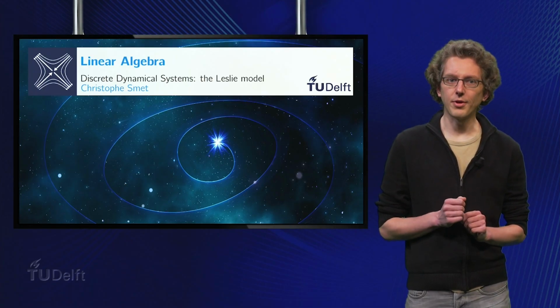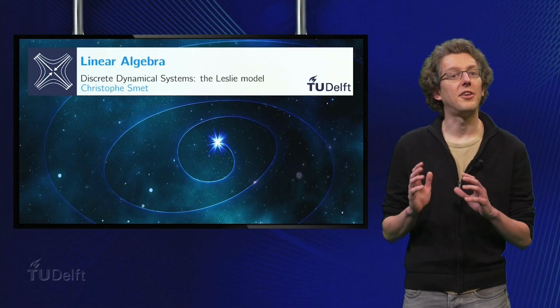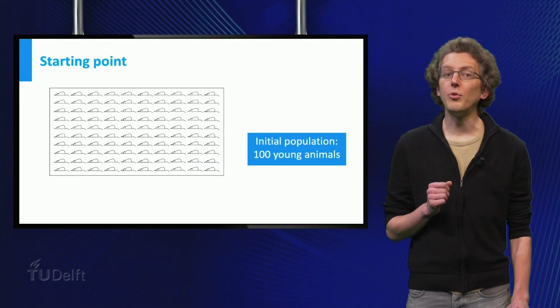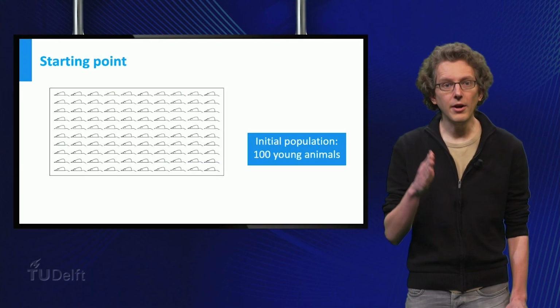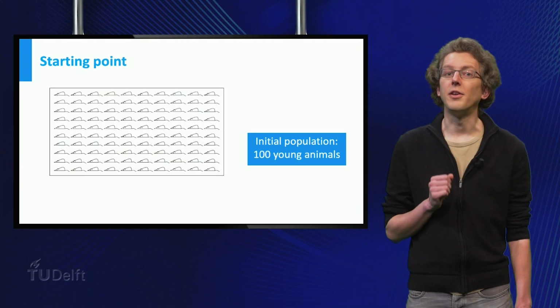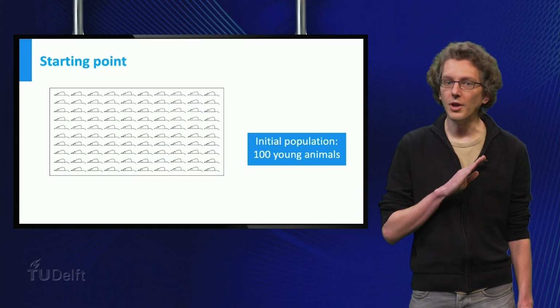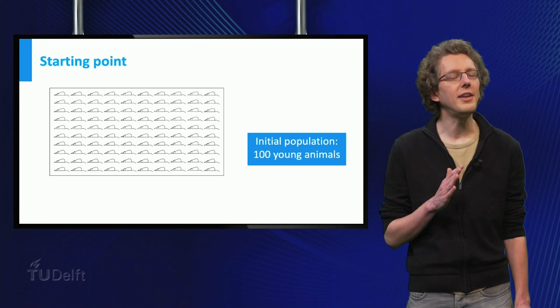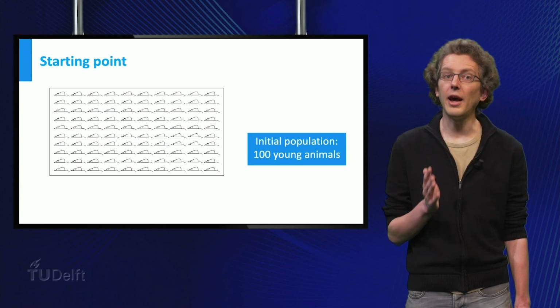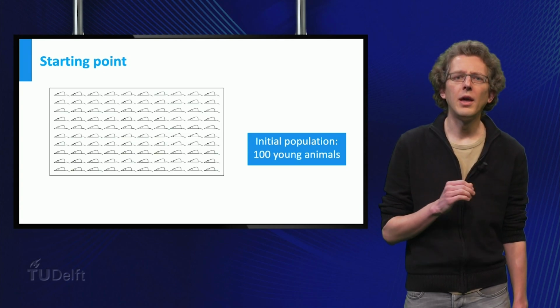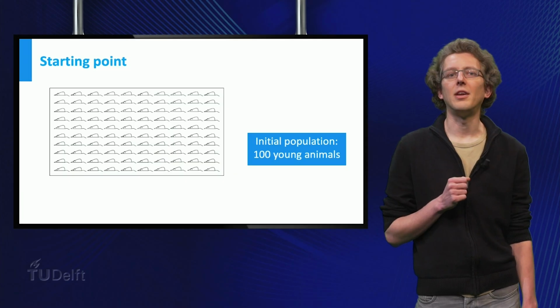Suppose we start today with a colony of 100 young mice. We will count the number of mice once a year, every year on the same day. This is exactly what makes this model discrete instead of continuous. We do not consider the population size at any time between today and 1 year later. How many mice will there be in exactly 1 year?